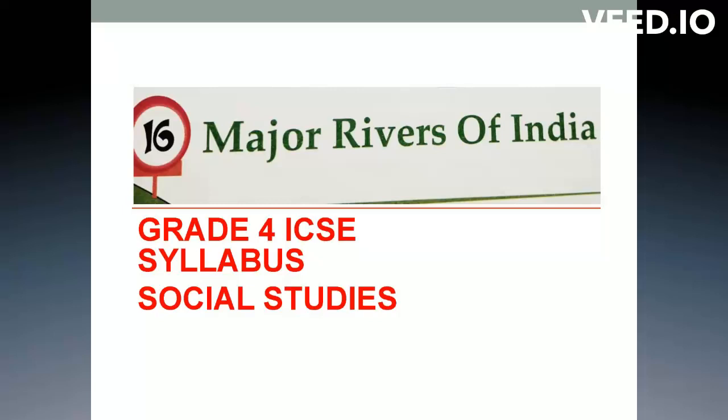So today I'm going to explain to you lesson 16 of the grade 4 ICSE syllabus. The subject is social studies, and the lesson name is Major Rivers of India. When we talk about rivers, I want to tell you a few terms related to water, like dams, drains, fertile, perennial, and source.